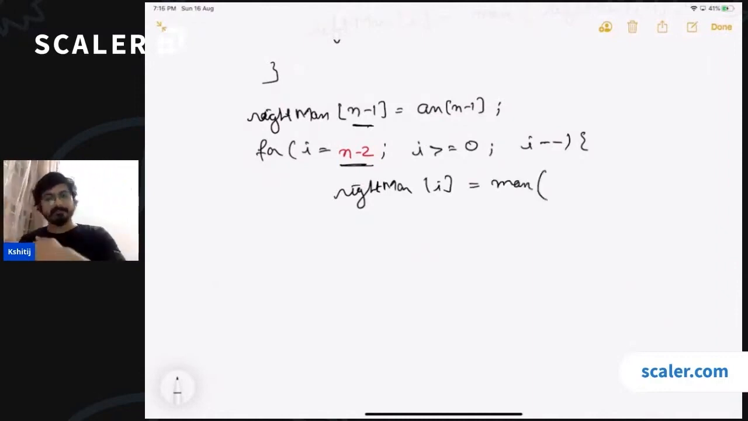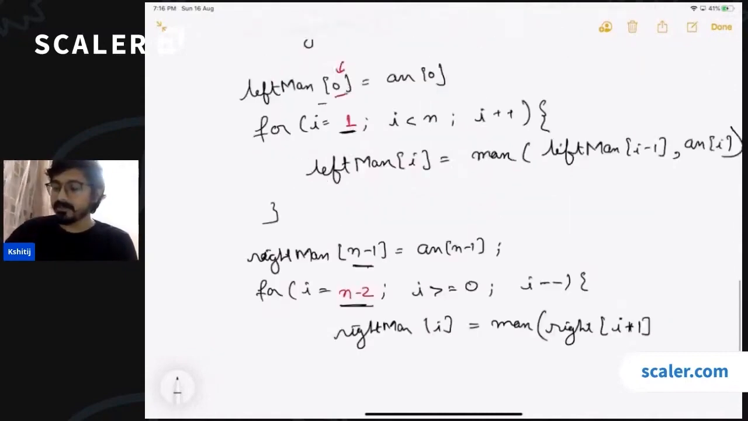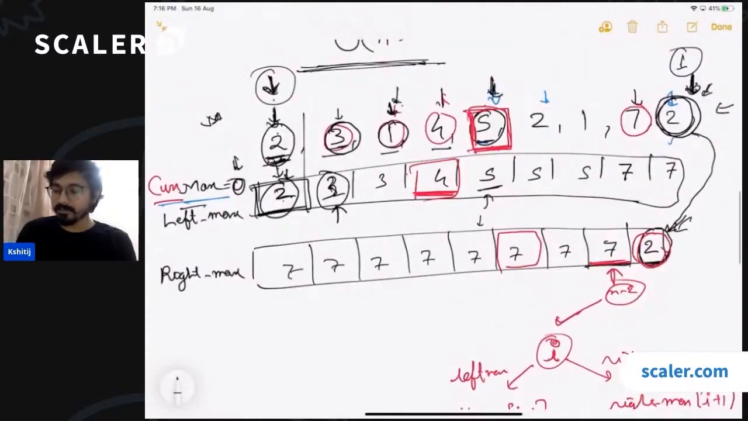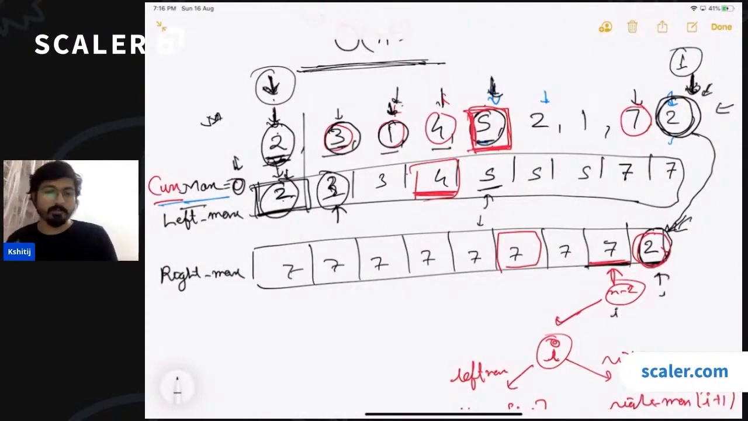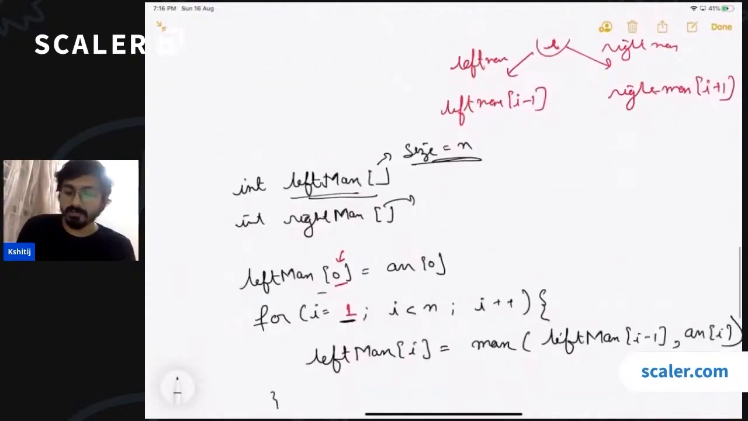In case of left max, we were comparing with the previous index. Now we are comparing with the next index, right? So this is going to be right of I plus 1 and the current array value. Okay. So now we have got the left max and the right max array populated. Now we just have to run a single loop to calculate the total amount of water trapped.